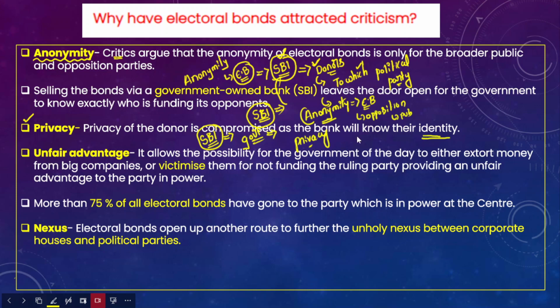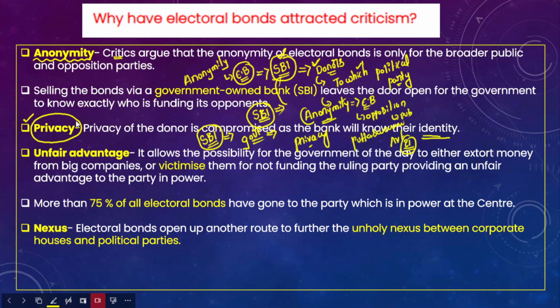In fact, in the Puttaswamy judgment, the Supreme Court recognized that the right to privacy is part of Article 21. Therefore, the electoral bond scheme has also been violating the privacy of an individual.